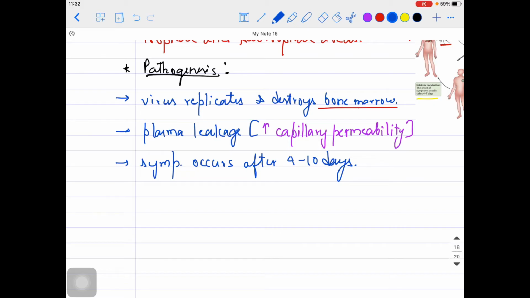If the person remains untreated, the mortality rate might be increasing over here. That's why the treatment is very, very important. We can reduce the mortality by our treatment. What is the treatment? We'll talk about that later on.